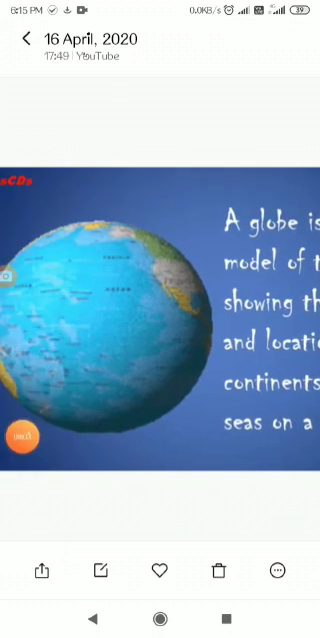Now you can keep rotating the globe and you can check out different continents, different oceans on the earth, different seas. Everything is visible on the globe. So you can keep rotating the globe and you can check. But children, when we use the globe, there are certain problems with it. Now we will discuss the problems.